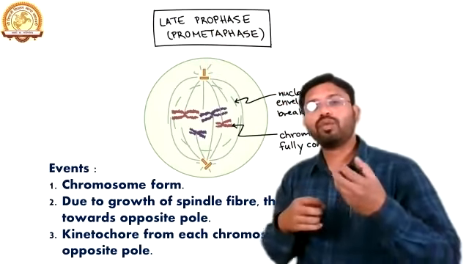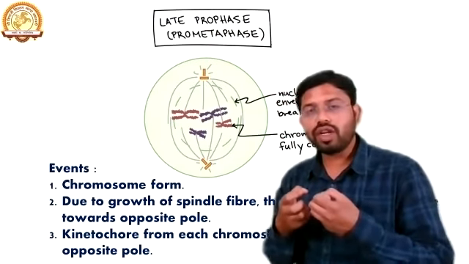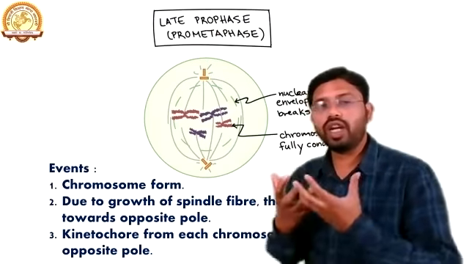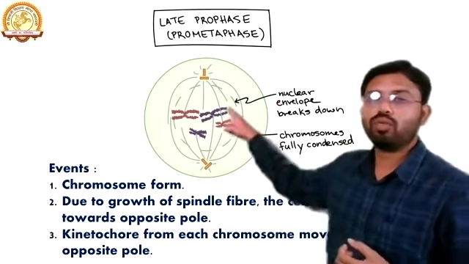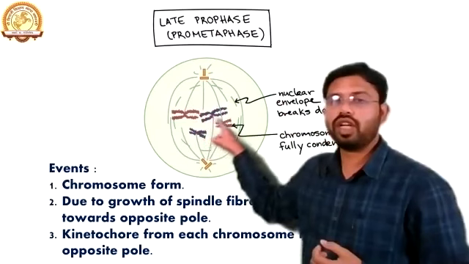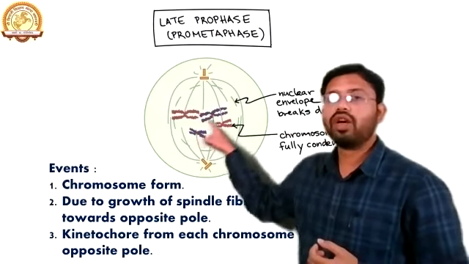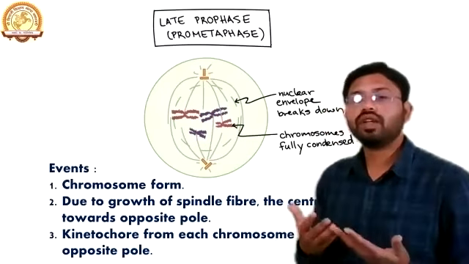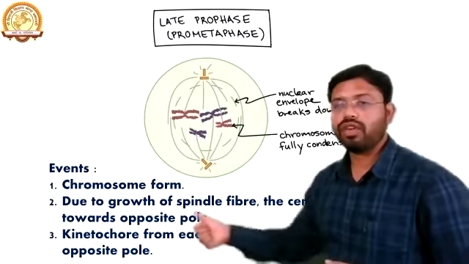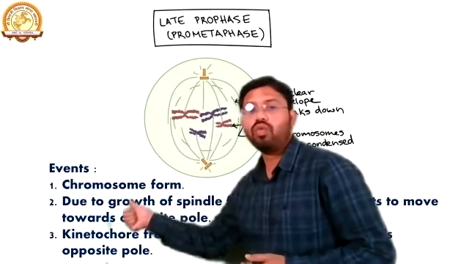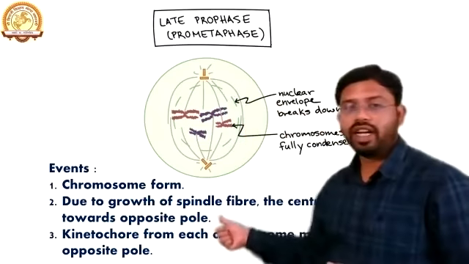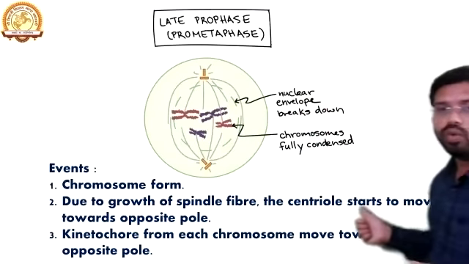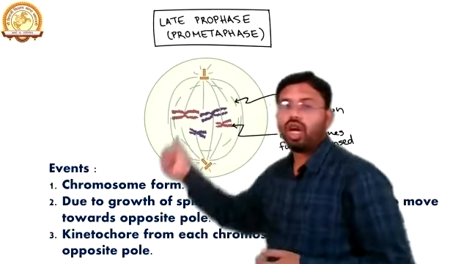As we know, in the early phase the condensation of the chromatin starts. Now, this chromatin gets totally condensed and forms the chromosomes. Here you can see the particular structure of a chromosome. These chromosomes appear by the condensation of the chromatin. So the first event that happens is that the chromosomes form. Now the second thing is that, due to growth of the spindle fibers, the centrioles start to move towards the opposite poles.